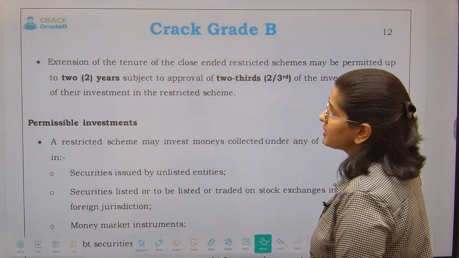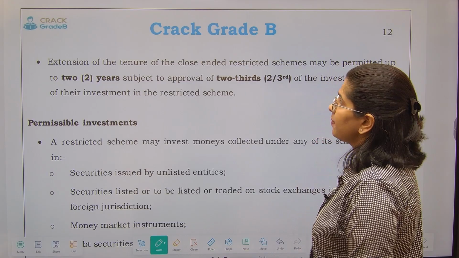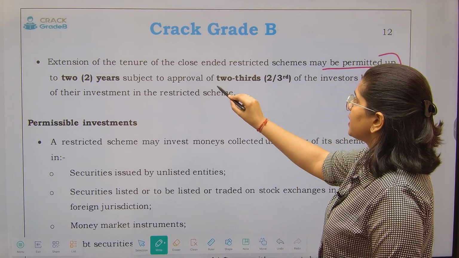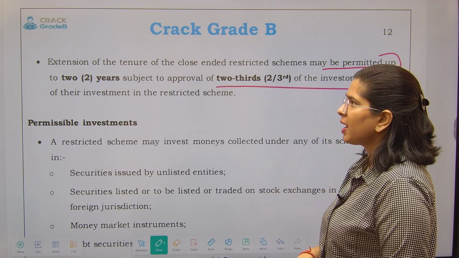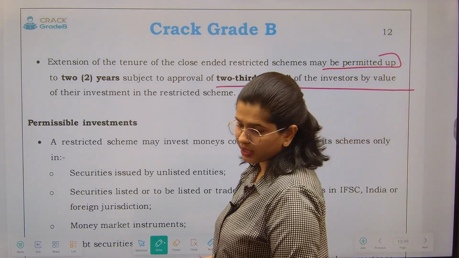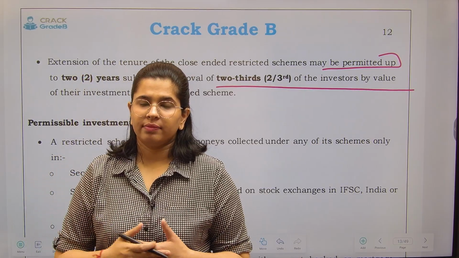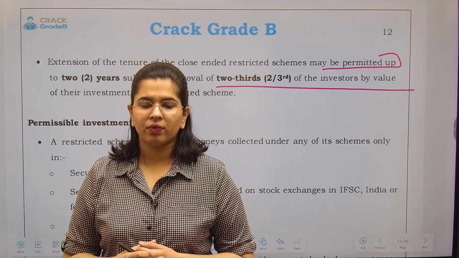Next is extension of tenure of close-ended scheme. If you want to extend the tenure, it may be permitted up to 2 years, subject to the approval of 2/3 of the investors by value of their investments in the restricted scheme. We can allow you to increase the time limit of the close-ended scheme.